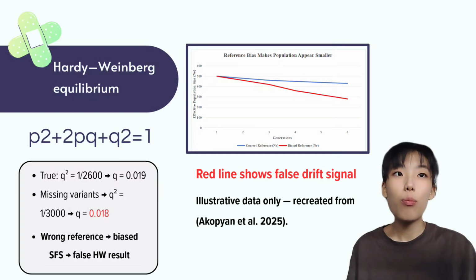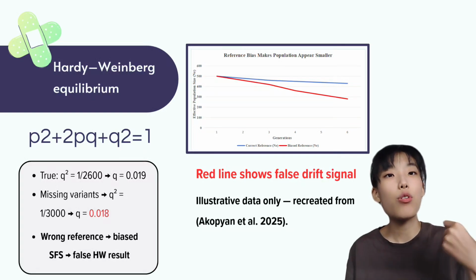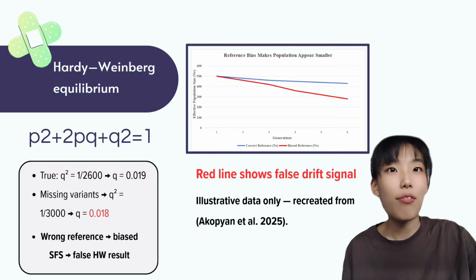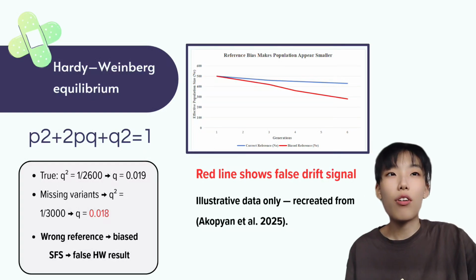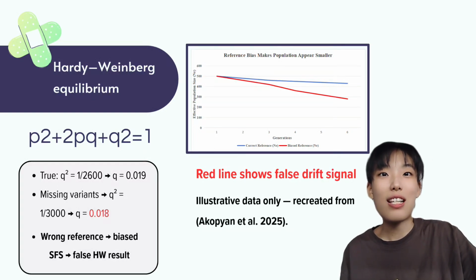The same applies to drift. In our week 8 model, heterozygosity dropped from 0.5 to 0.167 after 6 generations. But if reference bias already hides diversity, we could wrongly assume drift is stronger than it really is, a serious issue in conservation studies.